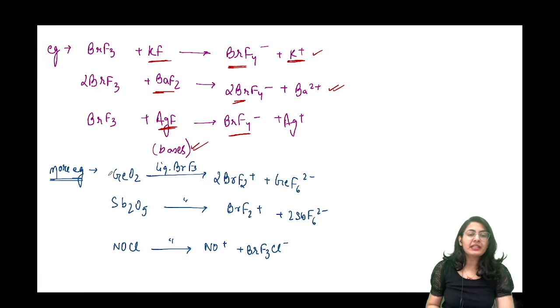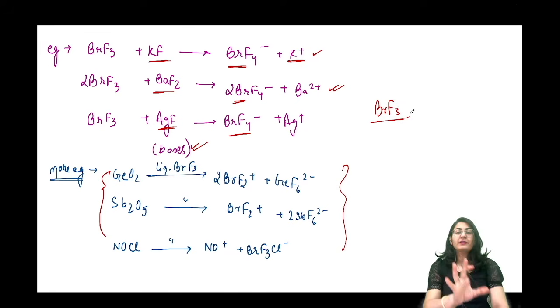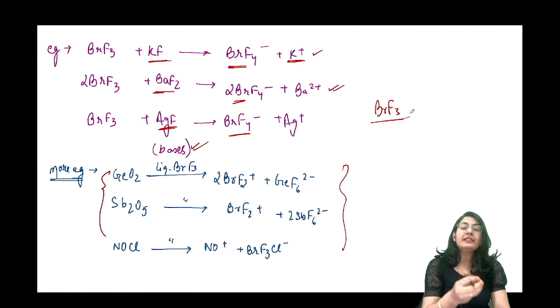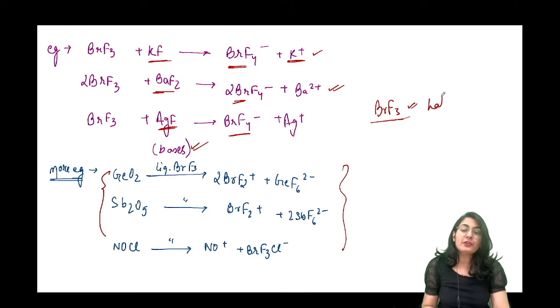और भी एग्जाम्पल देखने हैं तो ये आप कंसिडर कर सकते हैं. Since BrF3, what is BrF3 guys? If you study main group you will know ये interhalogen compound है, and interhalogen compounds are very reactive because they have a very weak bond. So ये बहुत अच्छे halogenating agent भी बन जाते हैं.